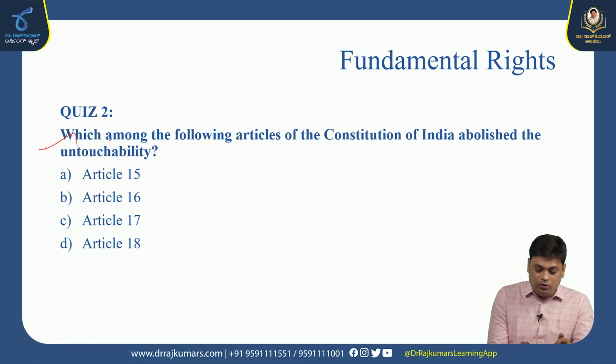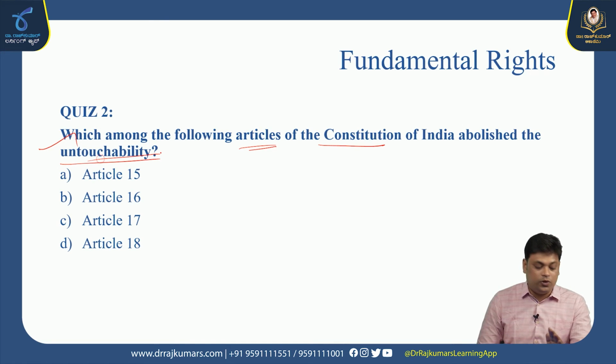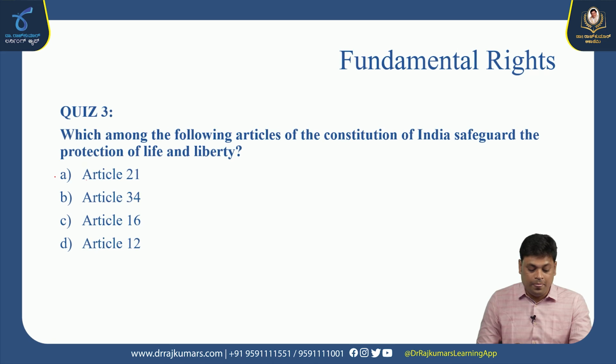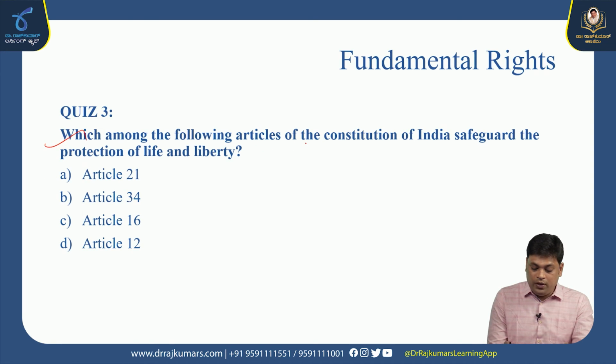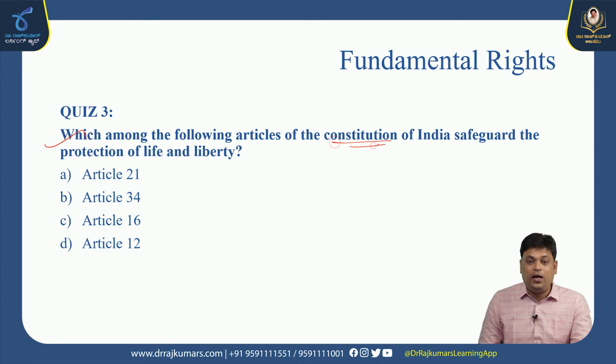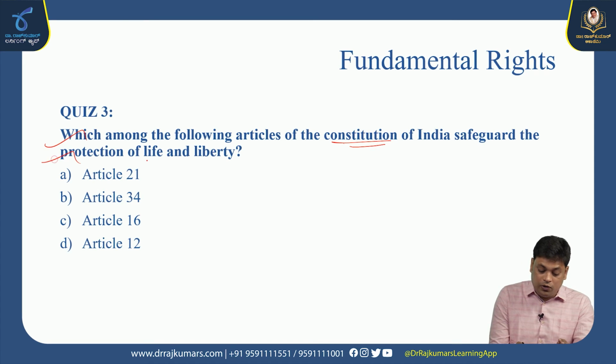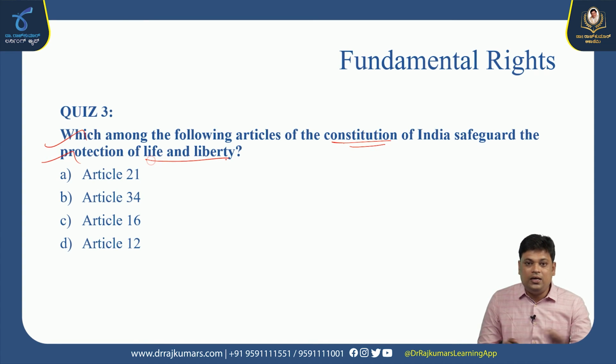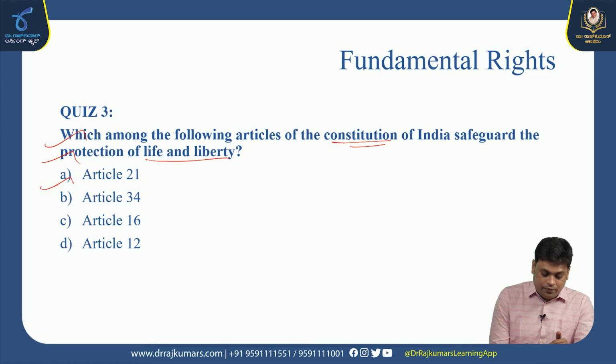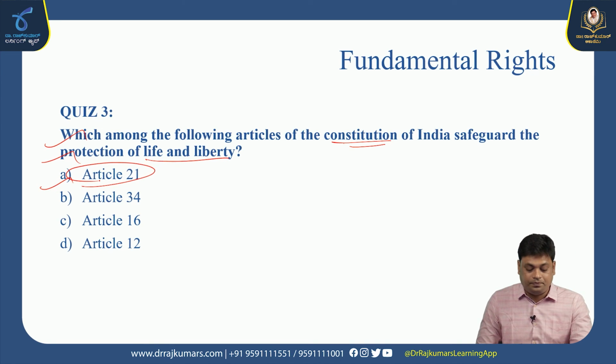Which among the following articles of the Constitution of India abolished untouchability? Untouchability was abolished under Article 17 of the Indian Constitution. Which among the following articles of the Constitution of India safeguards the protection of life and liberty? In recent days, you can see a lot of cases going to the Supreme Court based on life and liberty. So Article 21, option A, is the right answer.